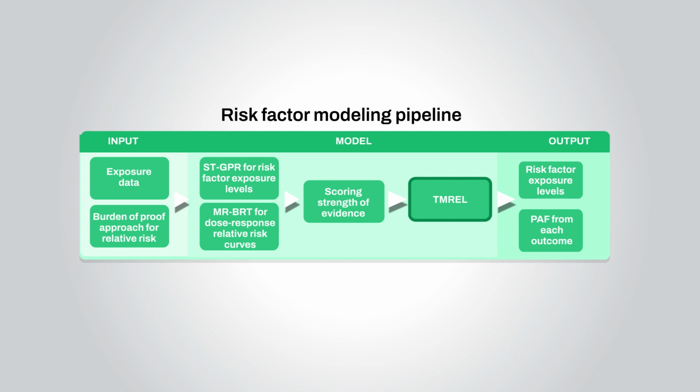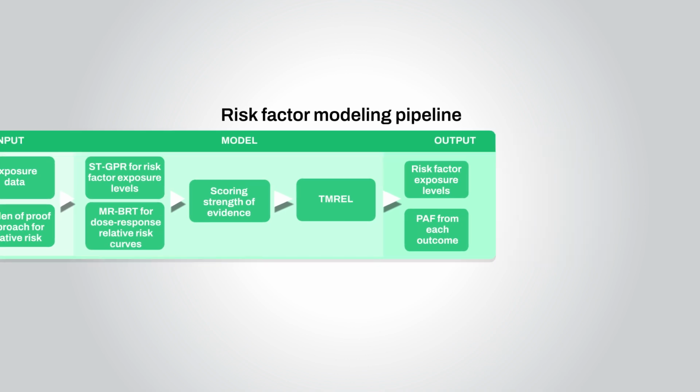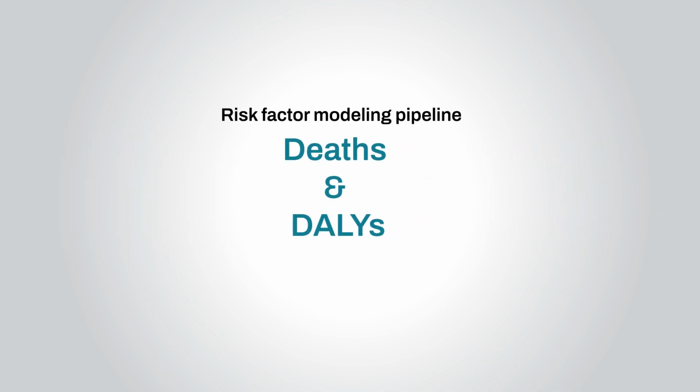Because some risks are linked, for example, obesity can lead to high blood pressure, which can cause heart disease, the estimation process also adjusts for these overlapping effects to avoid double counting. Finally, using all this information, the study estimates how many deaths and DALYs are due to each risk factor, again with uncertainty intervals for each estimate.